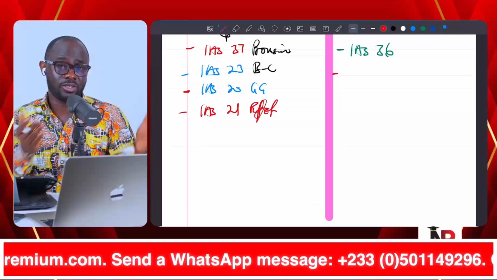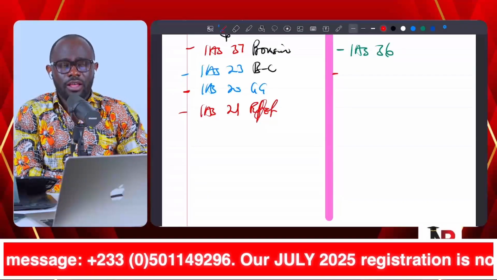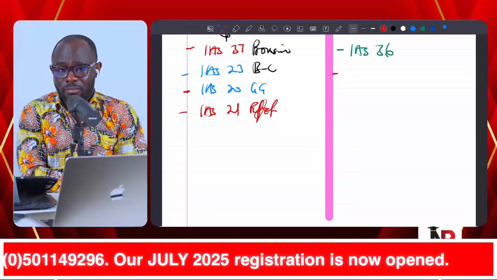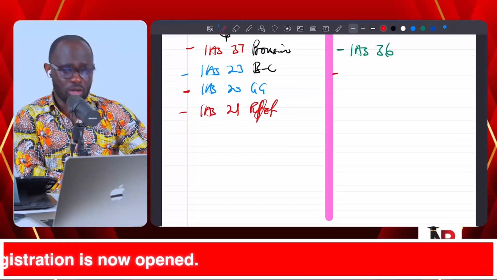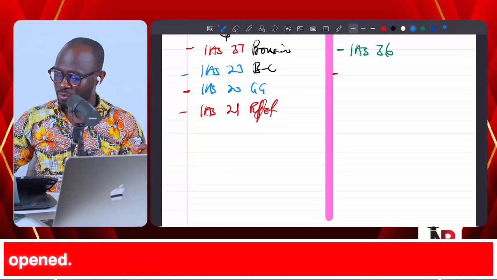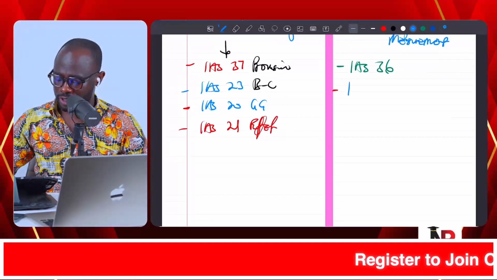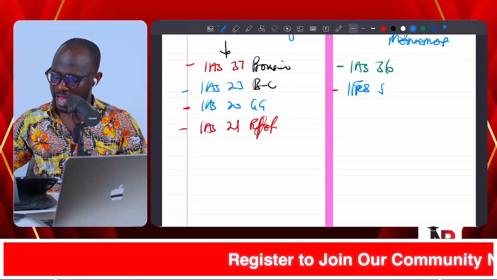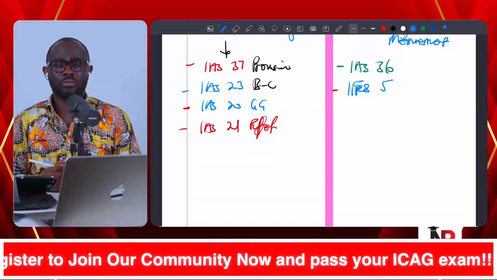The management will decide to sell the property, and the property may be available for sale. They have located a buyer, and they expect that the sale should be completed in less than 12 months. In that case, we have to derecognize it from PPE to a non-current asset held for sale and discontinued operation, which is IFRS 5.